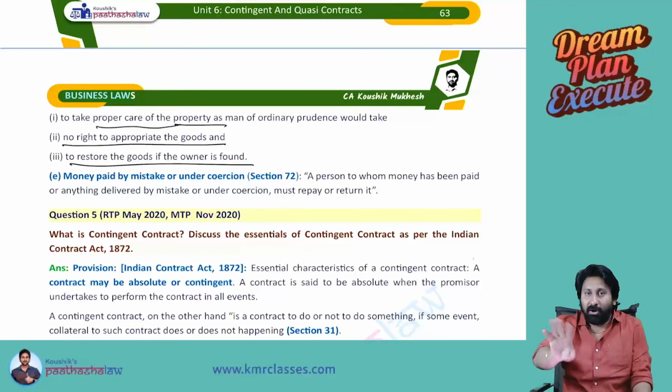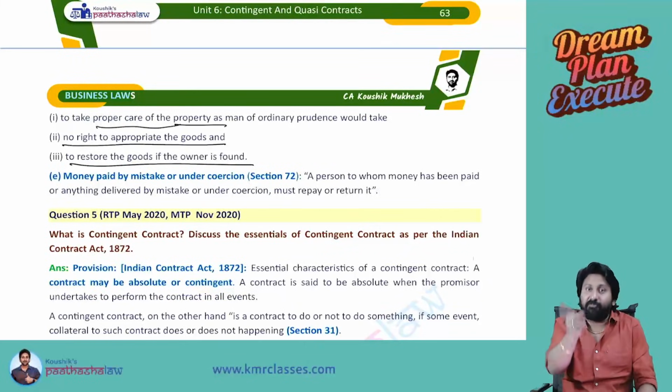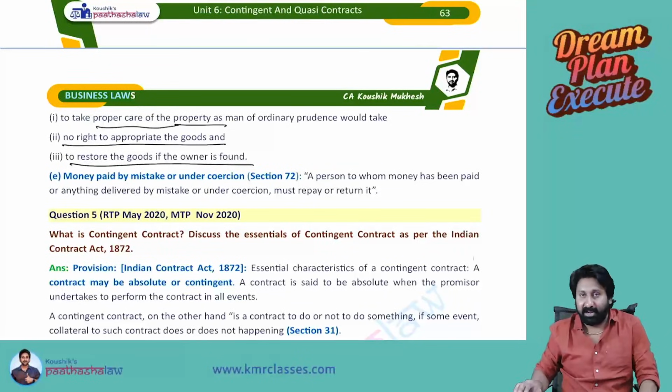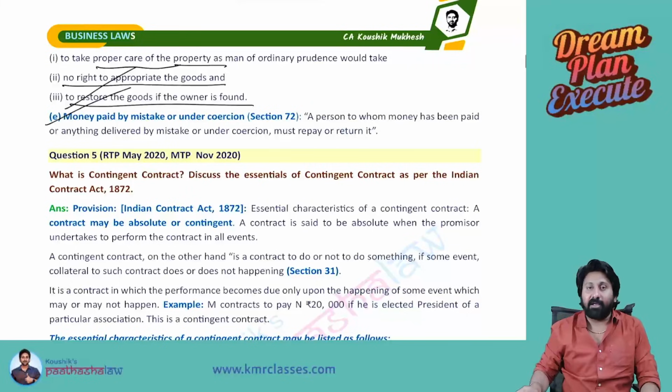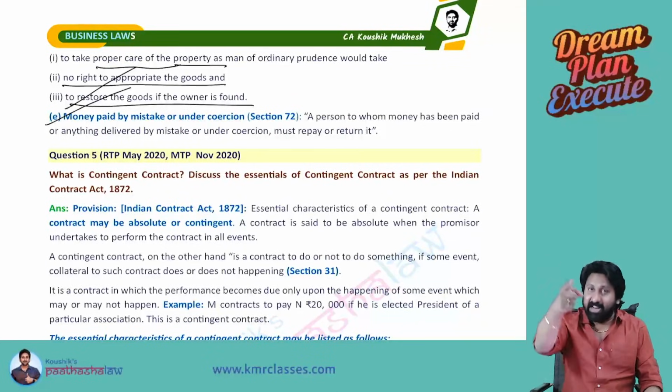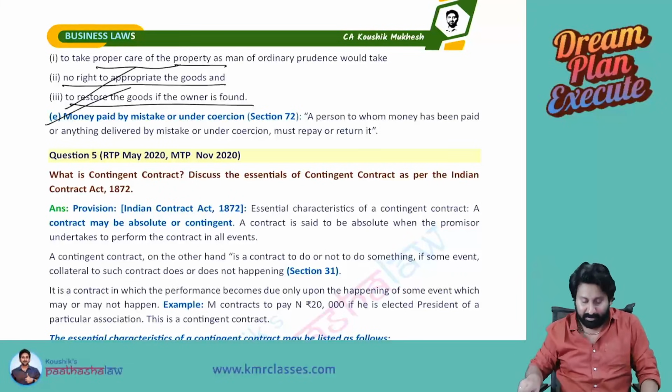They are not telling you that you should go and find the owner like a spy agent. No. If you find the owner, you have to give it back and restore the goods to him. Next, money paid by mistake. In PhonePe, most of the time, if one number changes by mistake, the money will go to another person's account. He says, I will not give it to you. You can file a case against him because a quasi contract is created. He has a duty to pay back.